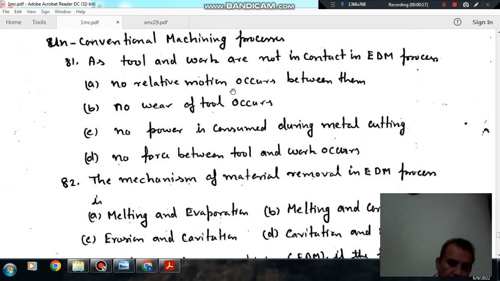Option A, no relative motion occurs between them. Option B, no wear of tool occurs. Option C, no power is consumed during metal cutting. Option D, no force between tool and work occurs.